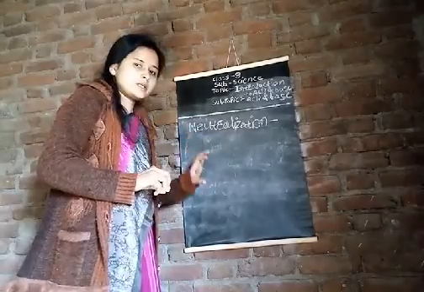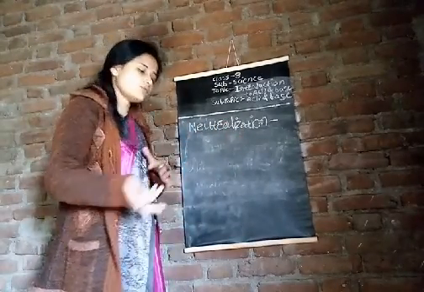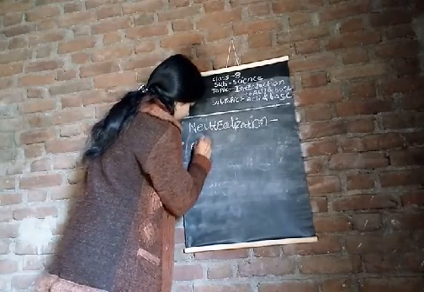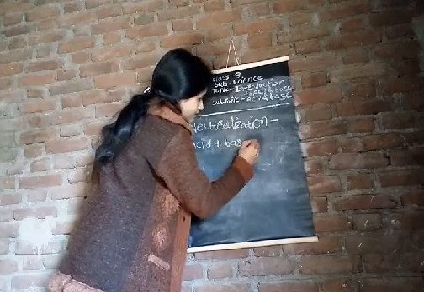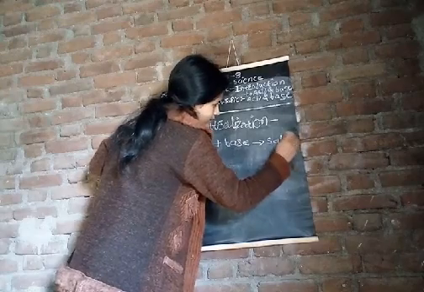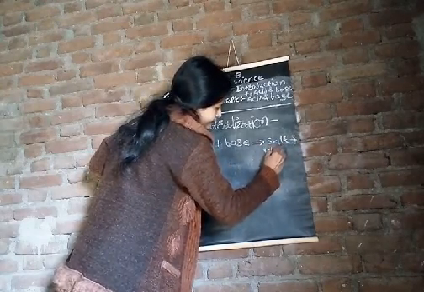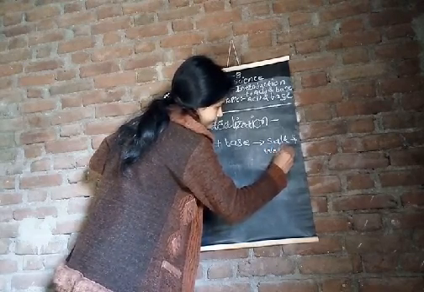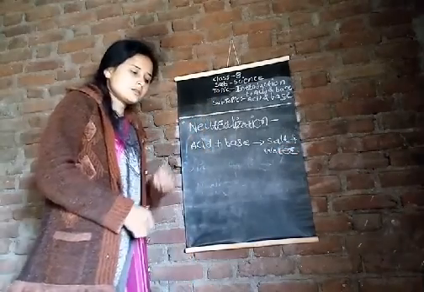When acid and base react with each other and form salt and water, that is called a neutralization reaction. Acid plus base forms salt and water. This is the neutralization reaction.